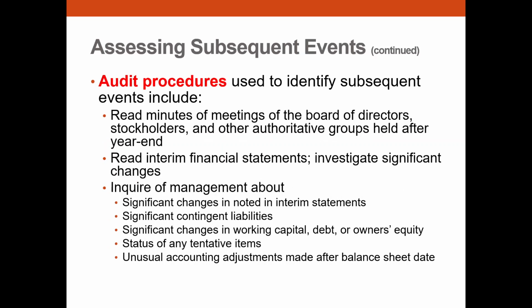So audit procedures, what do you need to do? You have to read the minutes of the meeting, and then you have to read the interim financial statement. Interim financial statement actually refers to the financial statement after year end. So if you audit for the year end 31st December 2020 and you are in the company in the month of March, you would actually have to look for the financial statement up to March 2021.